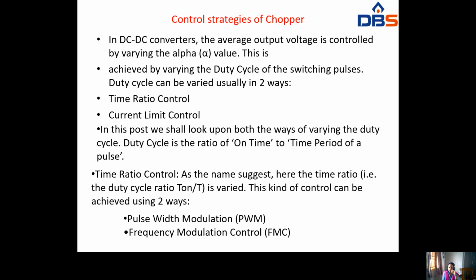The duty cycle can usually be varied in two ways: one is time ratio control and the other one is current limit control. In time ratio control, as the name suggests, the time ratio, such that the duty cycle ratio T on by T, is varied. In a DC to DC converter, the average output voltage is controlled by varying the firing angle, and this will usually be varied by using two ways: time ratio control and current limit control.